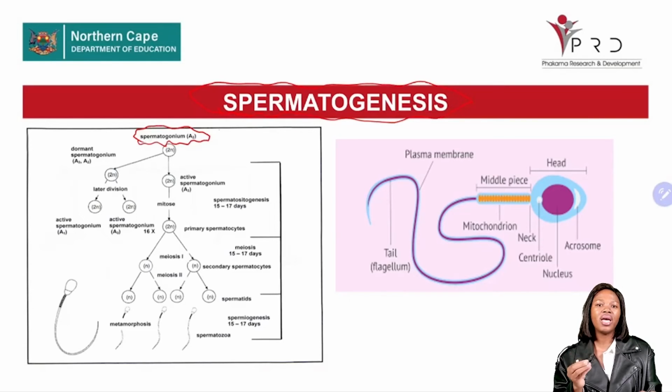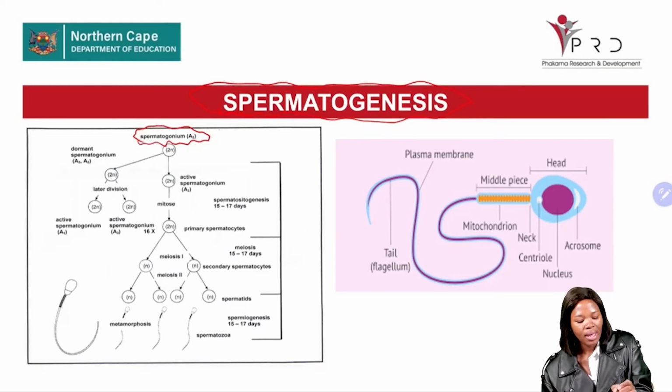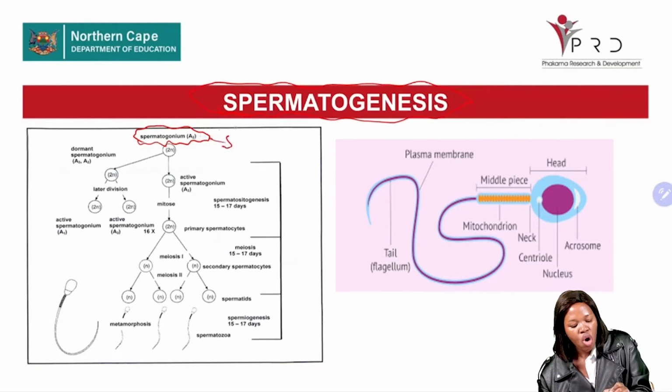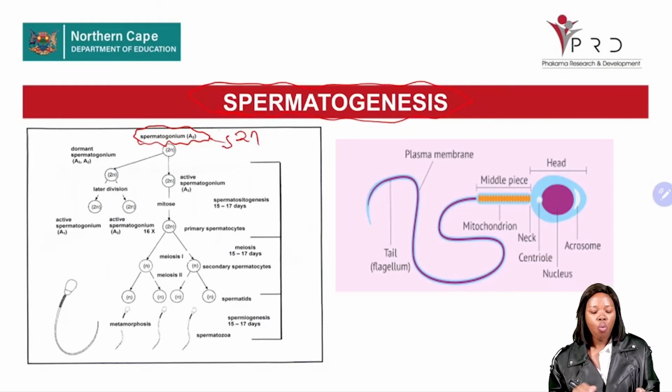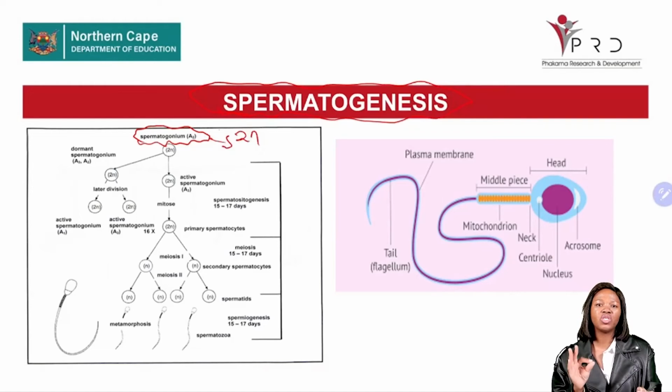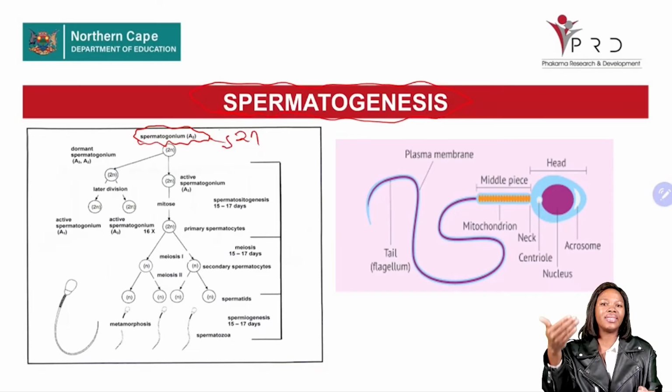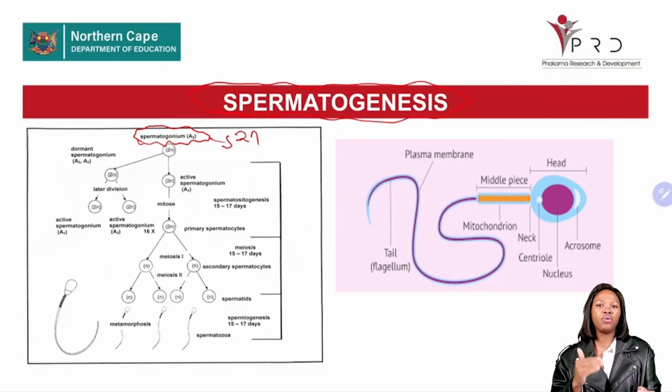Now, during the formation of sperm cells through spermatogenesis, the spermatogonium, which is 2N, has to be produced. What does this 2N mean? It simply means that this spermatogonium is a diploid cell, meaning it has to undergo different stages so the number of chromosomes can be reduced, moving from a diploid into a haploid cell.